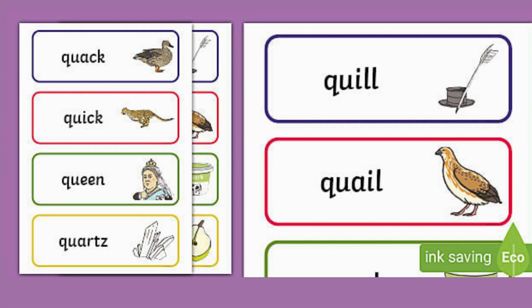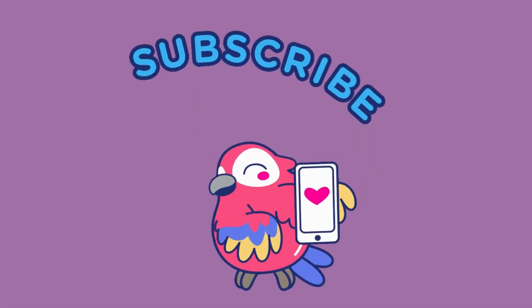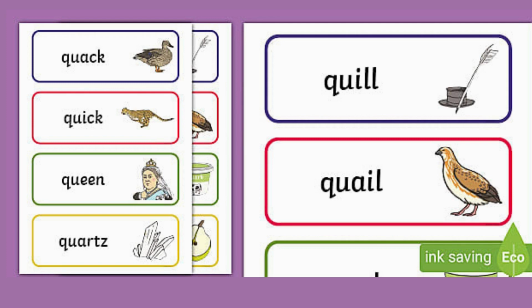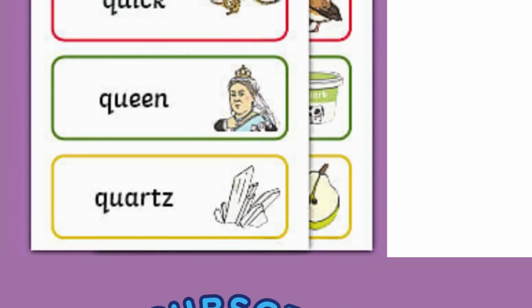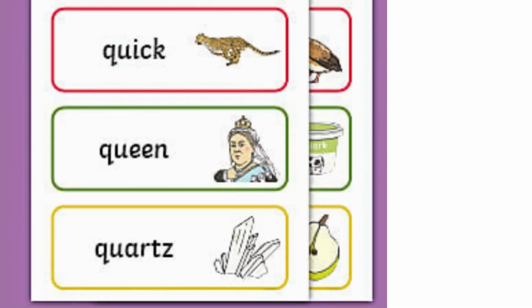Here are some examples. Like in the word quack, Q and U make the sound of quack, and A has the phonics a. C and K is a separate digraph which makes the sound k. So it's quack, a, k, quack. Quick, e, k, quick.